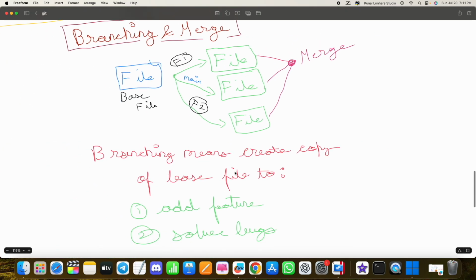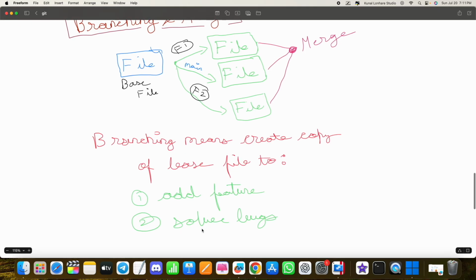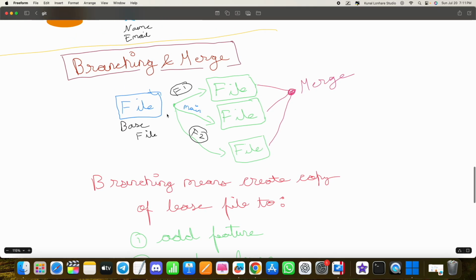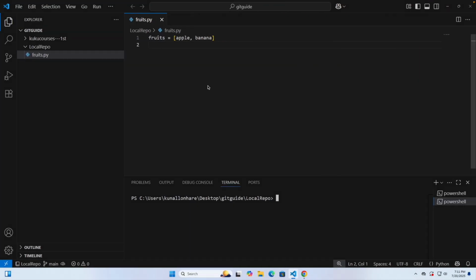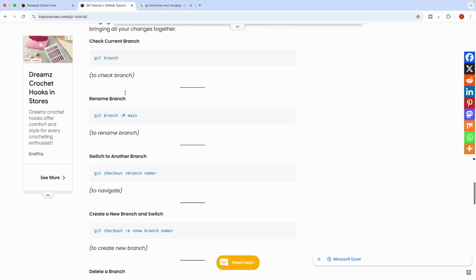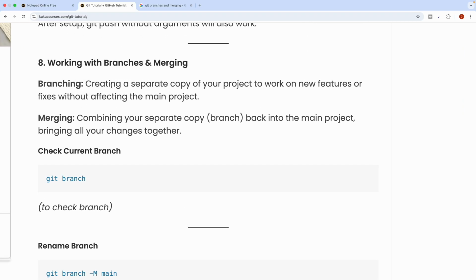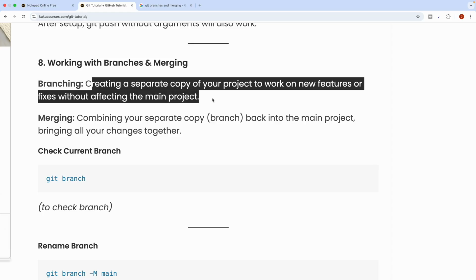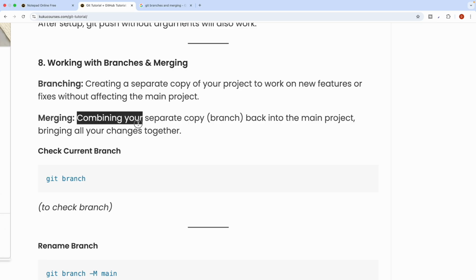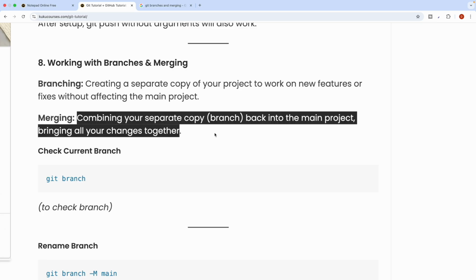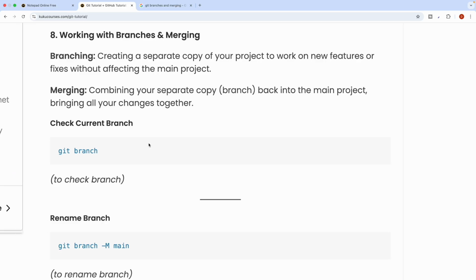So branching means creating a copy of the base file to add features. Sometimes companies also solve bugs by creating another branch. So this is how the concept works. Here in our lesson, working with branches and merging, branching means creating a separate copy of your project to work on new features or fixes without affecting the main project. And merging means combining all separate copies, or branches, into the main by bringing all the changes together. So this is something very cool.